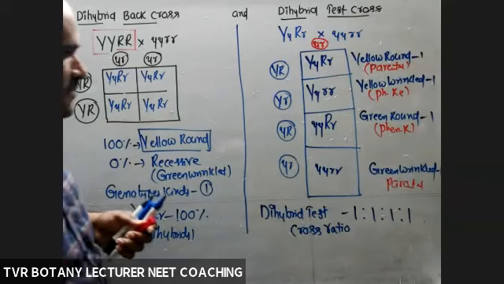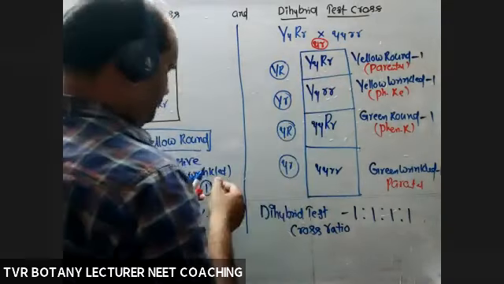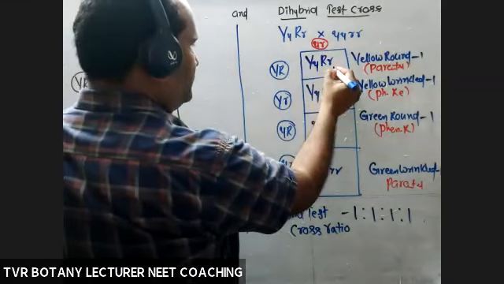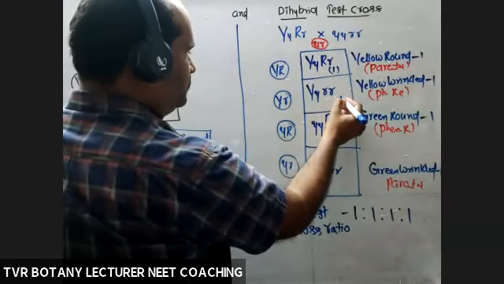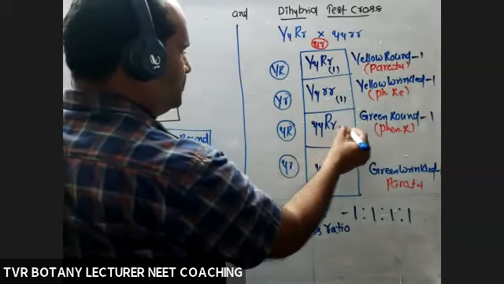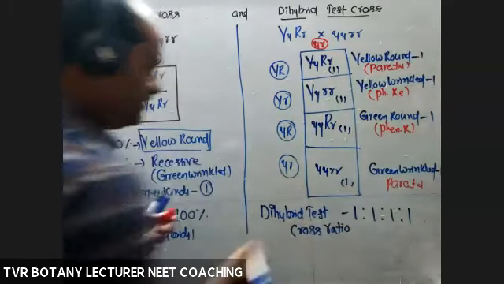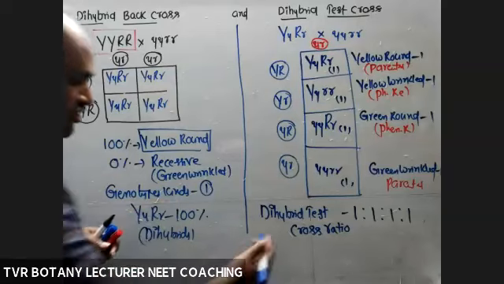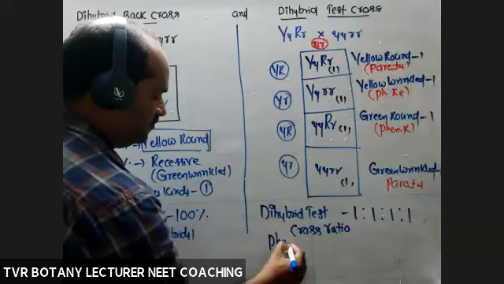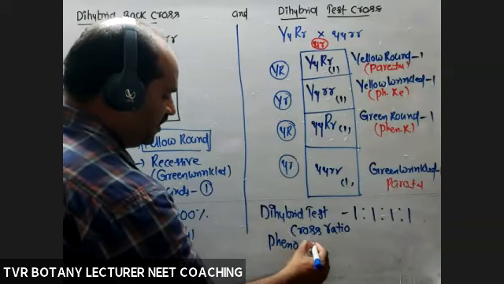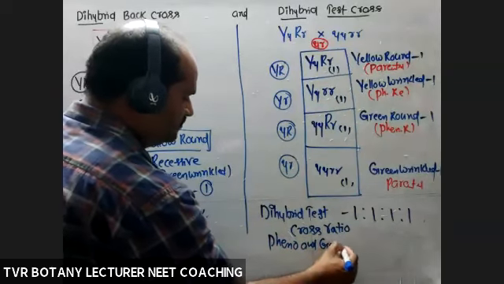Now, kinds of genotypes. This is one kind, right here one kind, double heterozygous. Okay, this is one kind, this one also one kind, this one kind. So here also, what about the phenotypic and genotypic ratios in a dihybrid test cross?